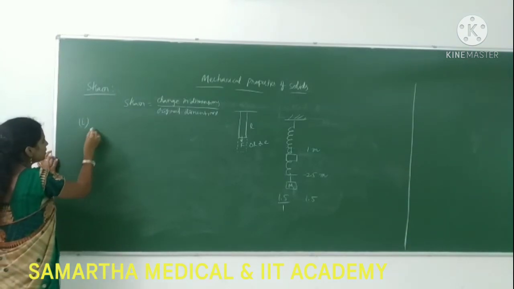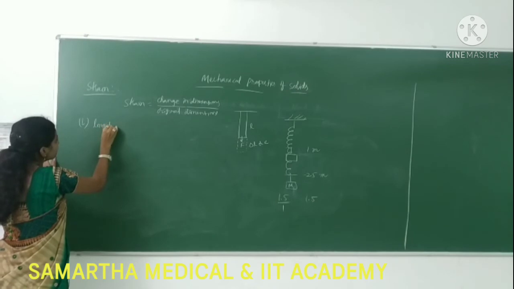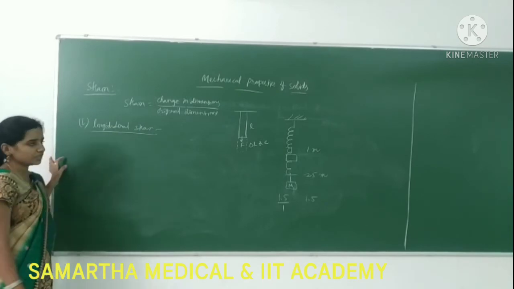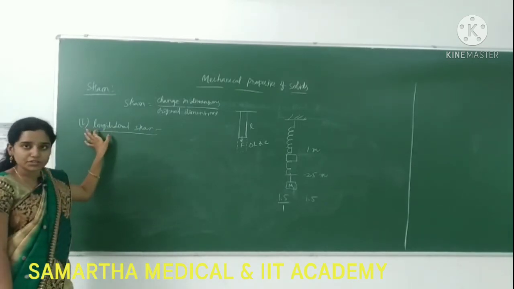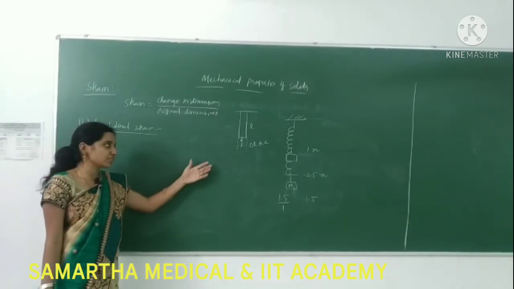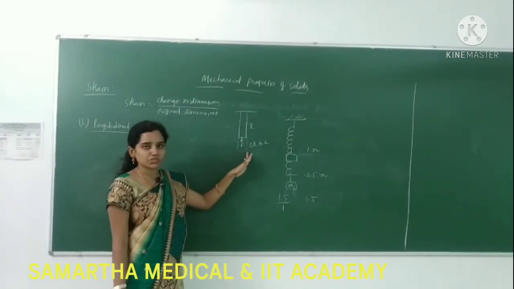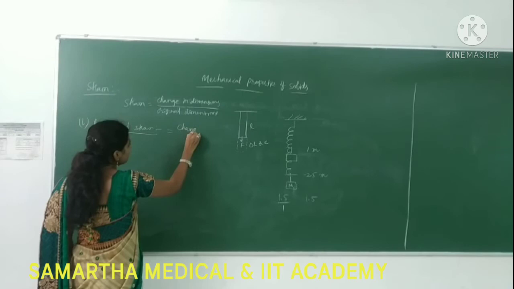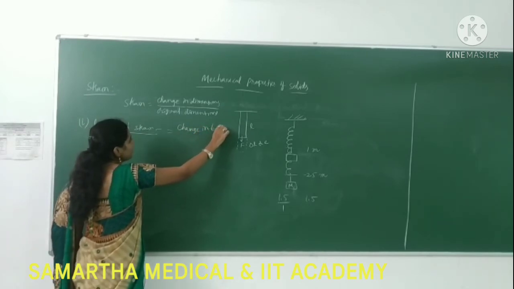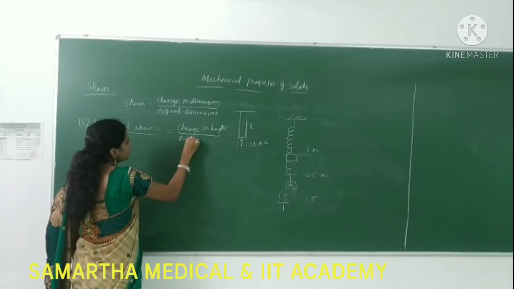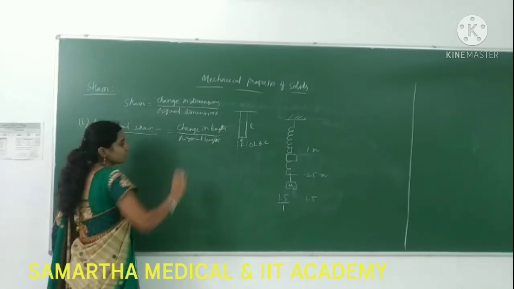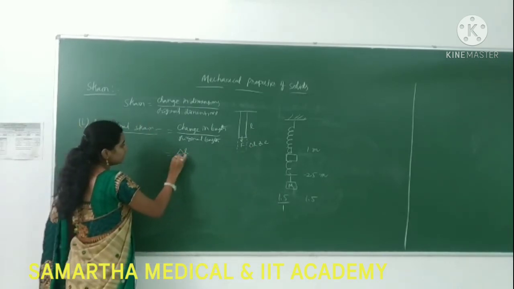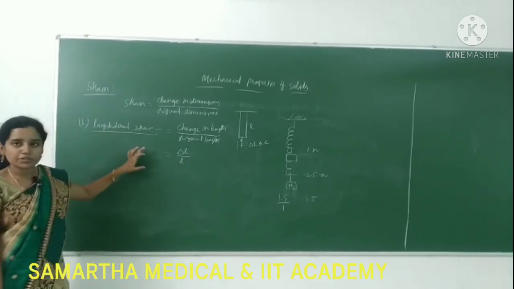The first type is longitudinal strain. What is the meaning of longitudinal strain? The name itself says it: the length is changing. This is the best example, the length of the object is changing. So longitudinal strain is simply the ratio of change in length to the original length. How much has the length changed? Delta L. So delta L by L gives you the longitudinal strain.